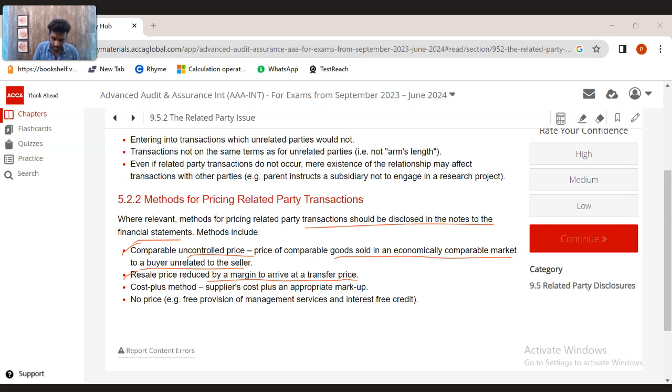All right. Cost plus method, you arrive at the cost plus the markup that you are normally charging. That method also you can use. No price, free of charge provision for management services and interest-free credit. That is also accepted to a certain extent.